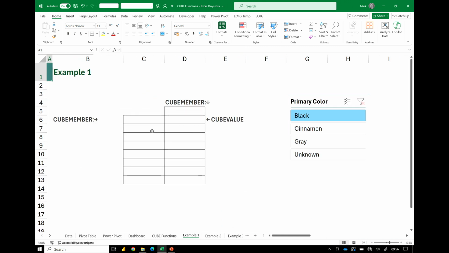And we're going to start by building our cube functions from scratch. So we're not even going to use a pivot table and then convert them. We're going to go from scratch. Watch me create some horrific typos and for you to shout out where I've typed words incorrectly.